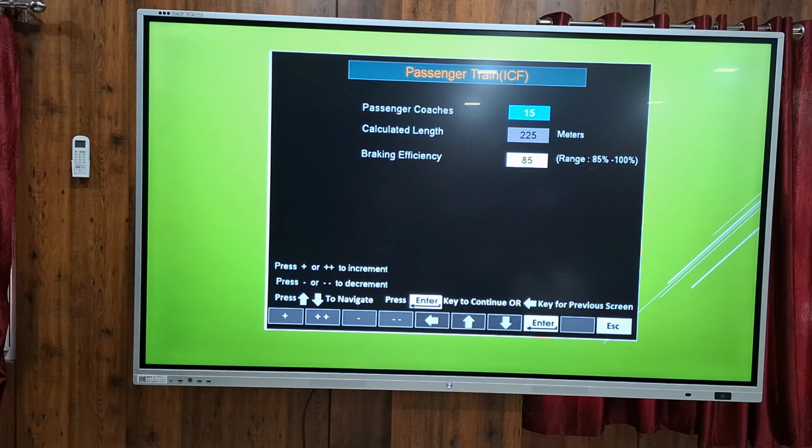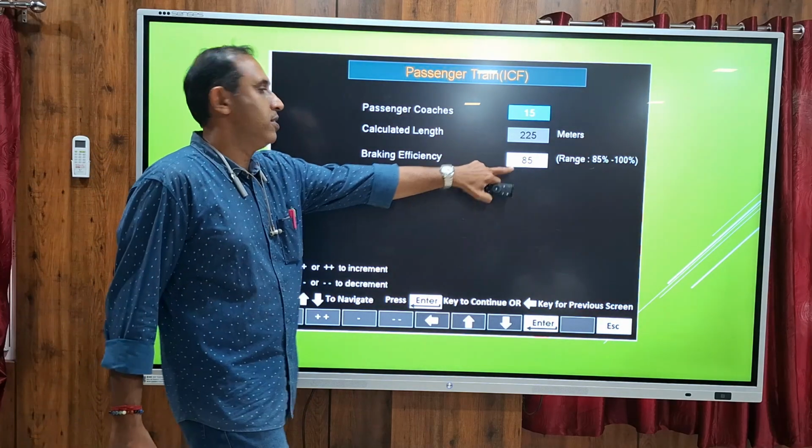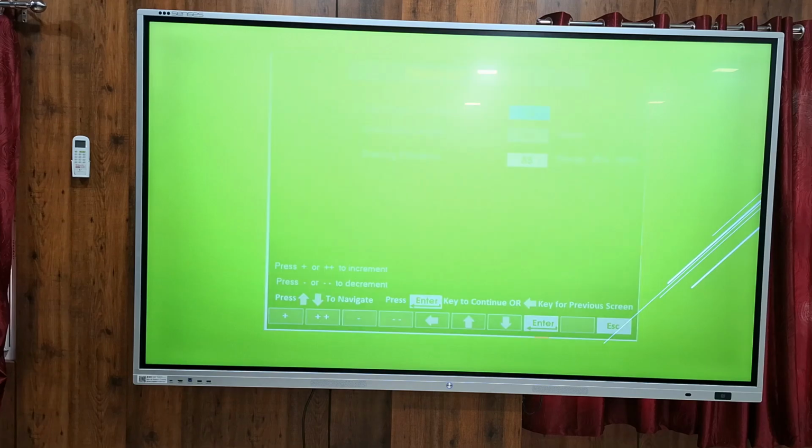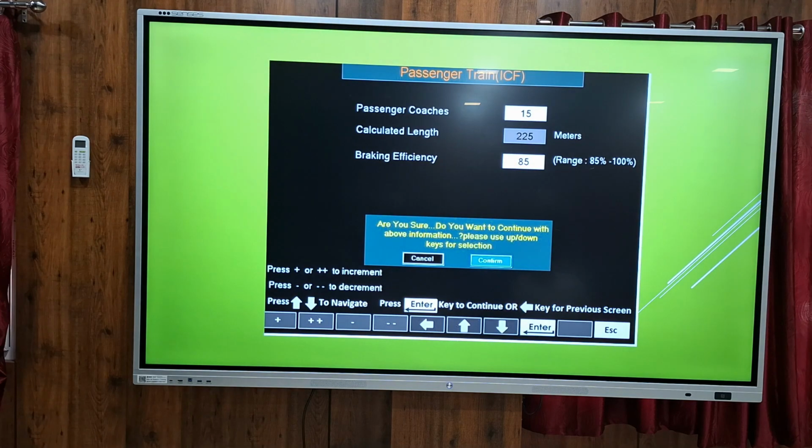What does this mean? If it is given 85, KAVACH will assume that this train has poor brake efficiency, so the automatic monitoring will be high, and brake application will automatically adjust to high mode. With these inputs, the driver has to give passenger coaches, calculated length and braking efficiency. It will ask for confirmation. We have to do the same for a goods train also.